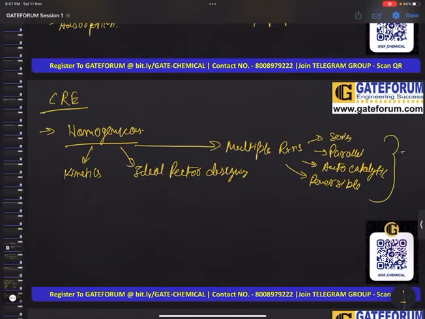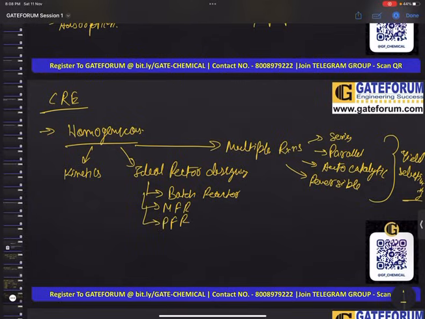Based on this we will understand what yield and selectivity are in a very clear manner. Once we do this, you will have no doubt. Inside ideal reactor designing, there are just 3 reactors, so we will do all 3: your batch reactor, your MFR, and PFR. The kinetics will cover the basics like constant volume and variable volume reaction systems, your half-life, fractional life, and types of chemical reaction.